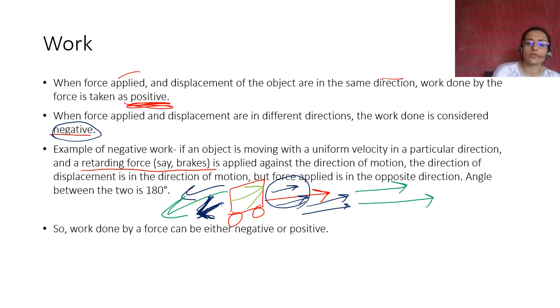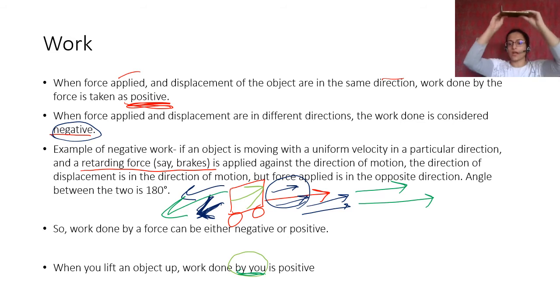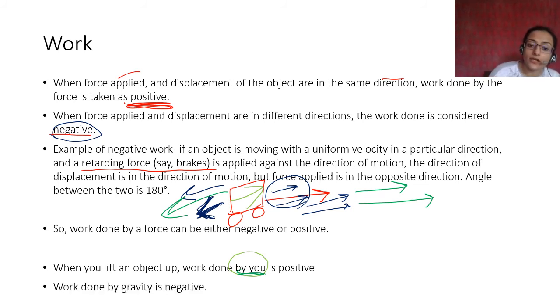So work done by a force can either be positive or negative. We have seen this. When you lift an object up, work done by you is positive. Please remember, if you are talking about work done by us, मैंने अगर कोई मेरा मोबाइल है, मैंने उसको ऐसे उठाया, right? The work done by me is positive, right? Why is it positive? Because I applied force in the upward direction and the displacement was also in the upward direction. But work done by gravity is negative. कैसे? Because gravity के against में कर रही हूँ ये काम.